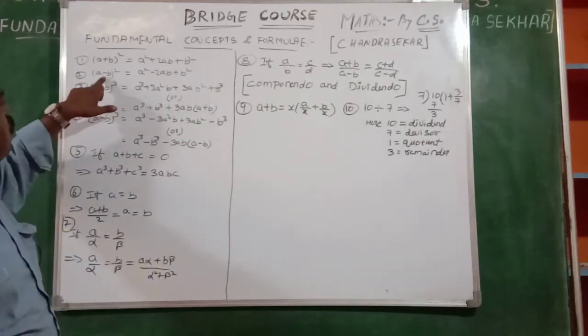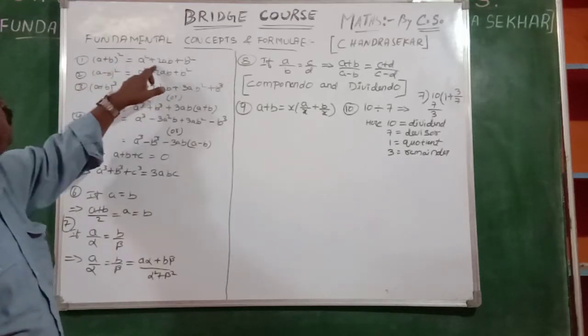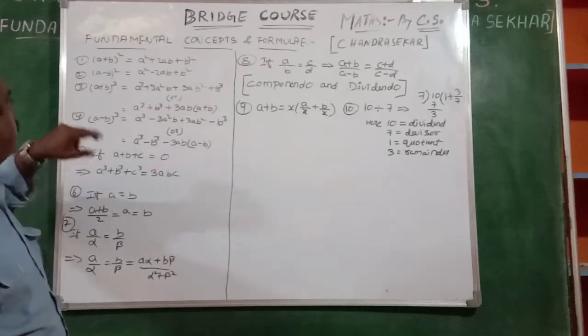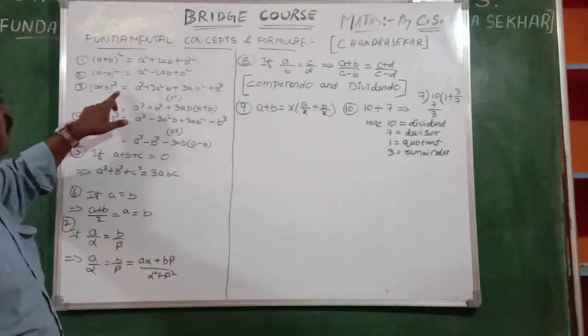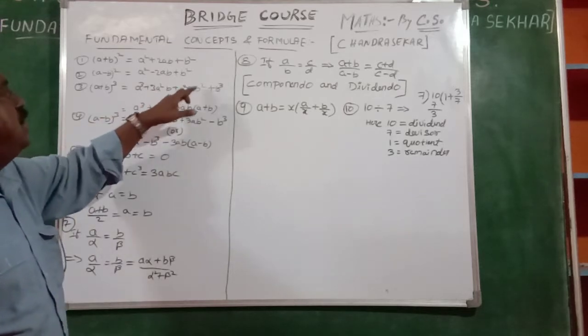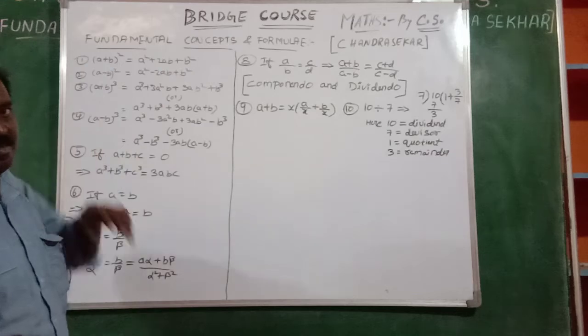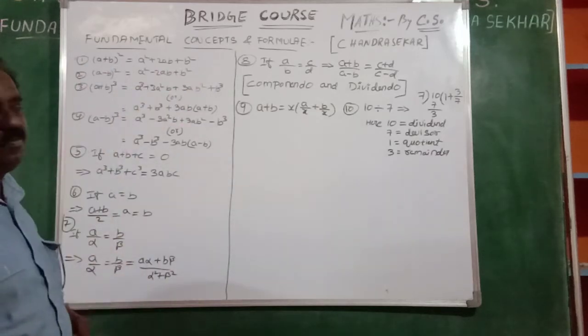Okay? Minus b means here only minus 2ab. Plus b means plus 2ab. Okay? That is a plus b whole cube. Square is okay. Cube: a cube plus 3a square b plus 3ab square plus b cube. Okay? Plus is there, all are pluses.